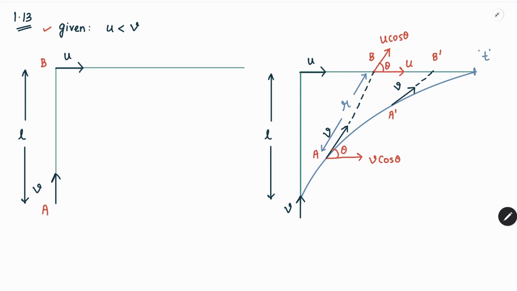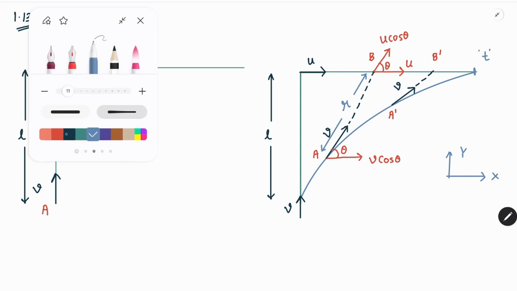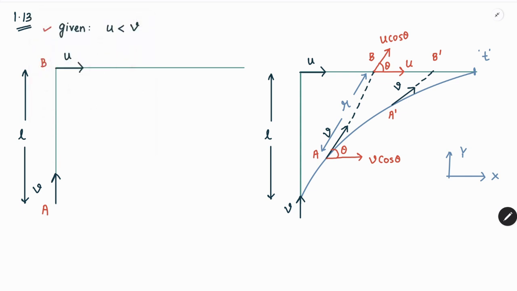So to solve this particular problem, we are considering a coordinate system, somewhat like this, where this is the x direction and this is the y direction. The first set of equations which we are framing is going to be directed along the x axis.